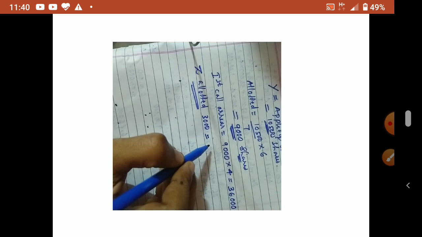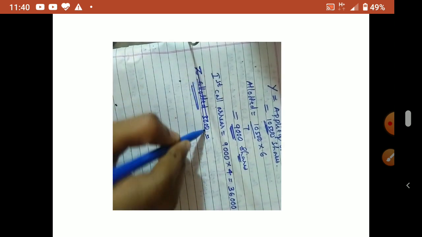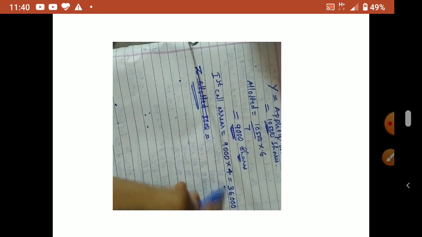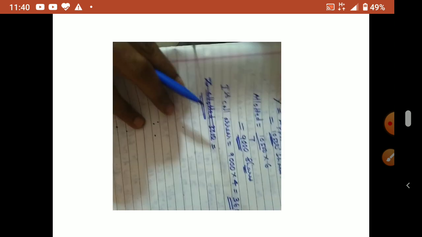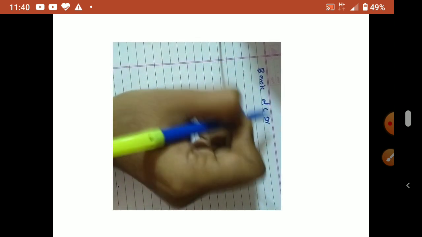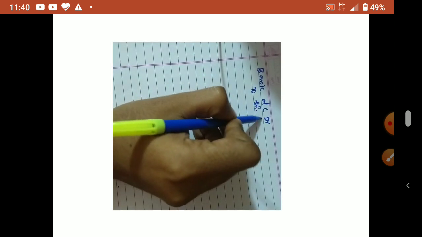He did not pay the final call only. Okay, so first call, who has not paid? This person, Y, has not paid the first call. So first call due entry will pass. Due entry already we passed, no? Yes. Now bank entry will write: bank account debtor to share first call.